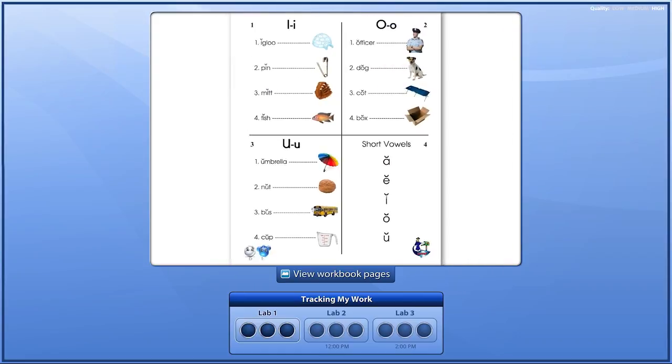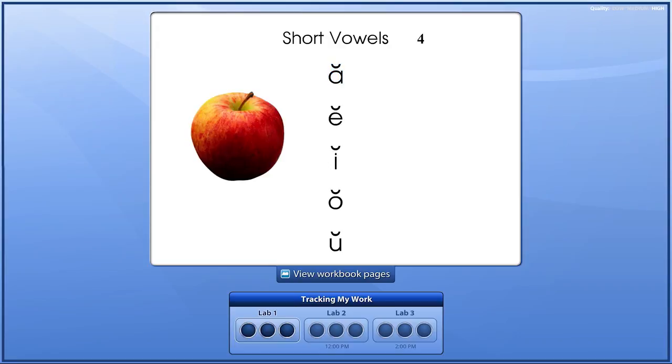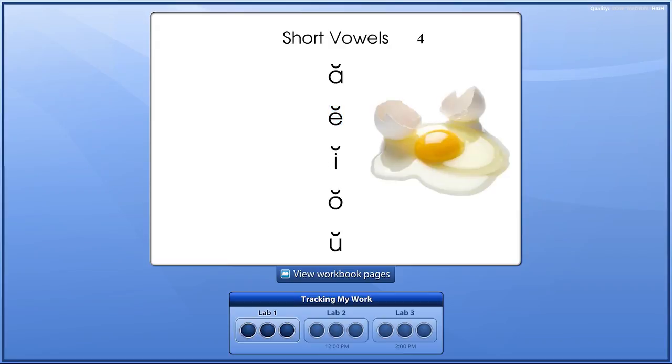Now let's review. So when you're done with this exercise, your teacher or parent is going to come over and ask you to make the sound of each of these short vowels. Now make the ah sound, like in apple. Short e sound, eh, like egg.